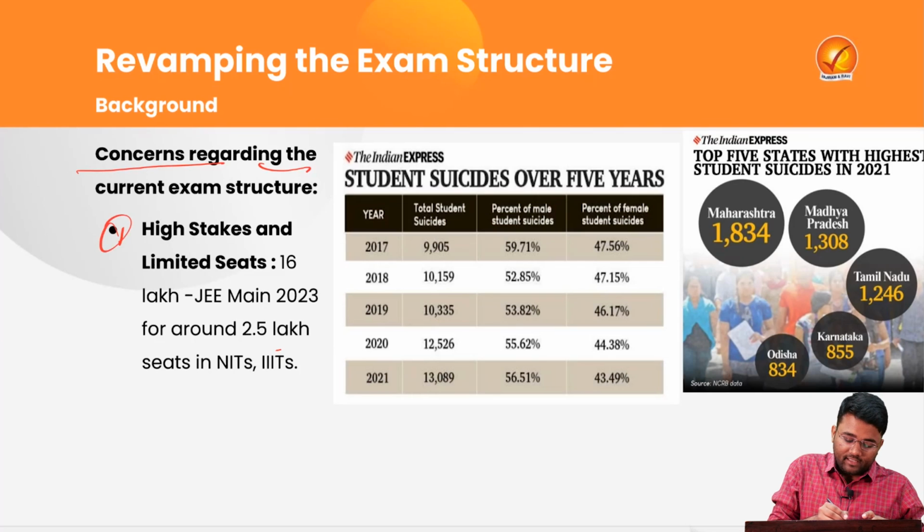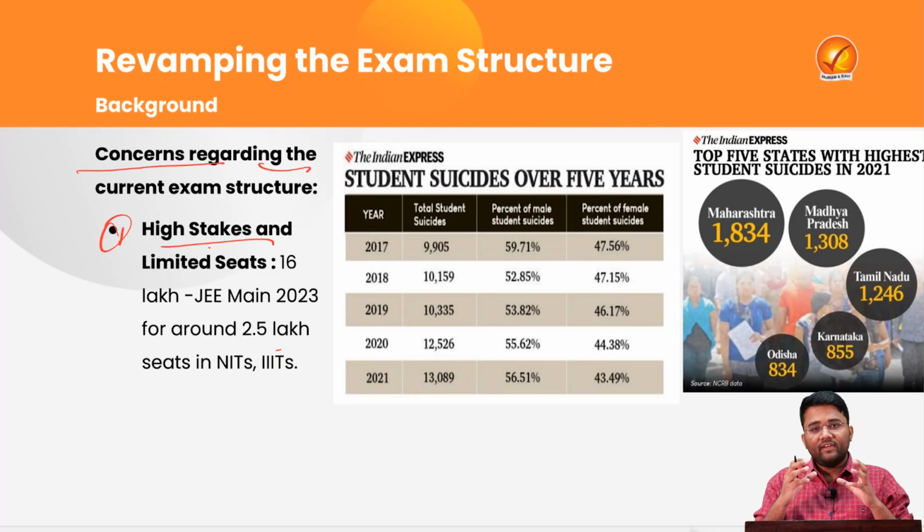The first is that there are high stakes involved and very limited seats. In JEE Main 2023, almost 16 lakh people applied and almost 12 lakh people appeared in the exam, and they are aspiring for 2.5 lakh seats.